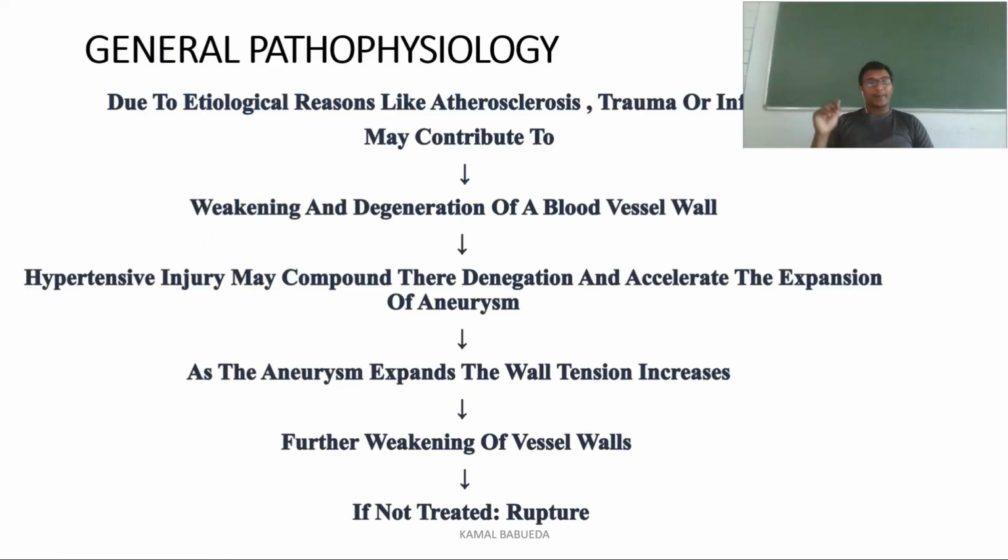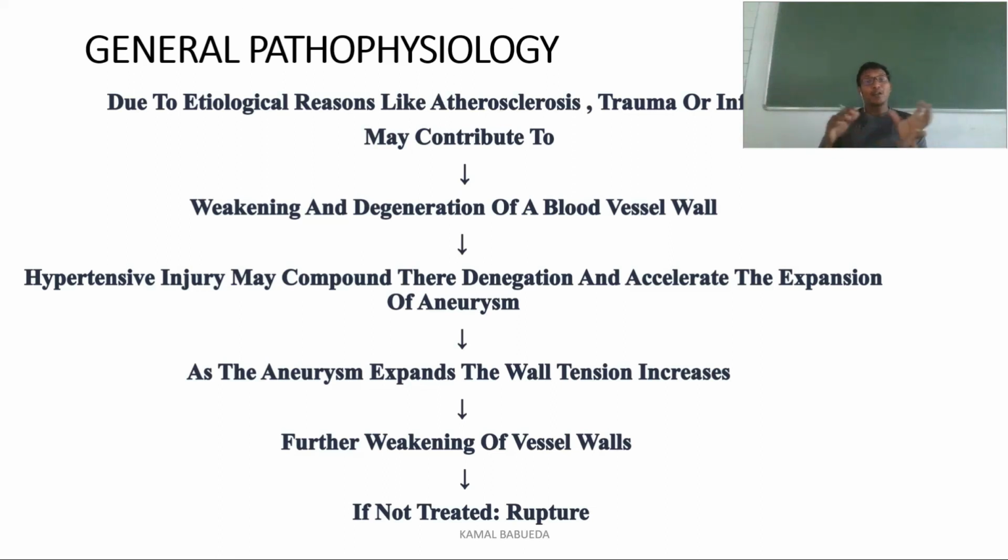Now we'll see the pathophysiology. It can be due to atherosclerosis, or due to trauma or inflammation. So what will happen with persistent BP increase, or any other disease or blunt injury? There will be weakening and degeneration of the blood vessel. When there is injury in the blood vessel, there will ultimately be weakening of the arteries. When there is weakening of the arteries, the hypertensive injury may compound their degeneration and accelerate the expansion of the aneurysm.